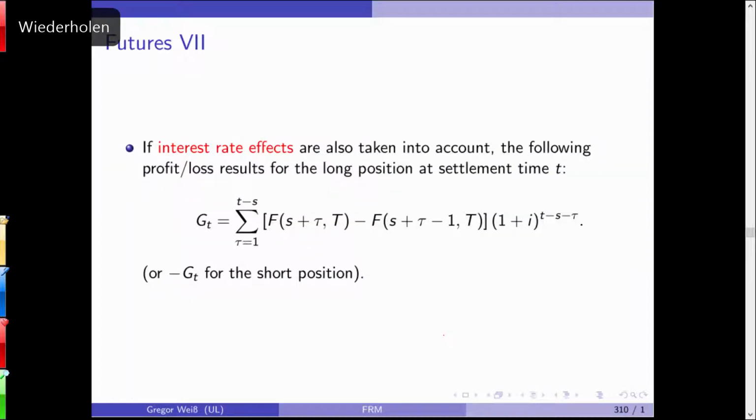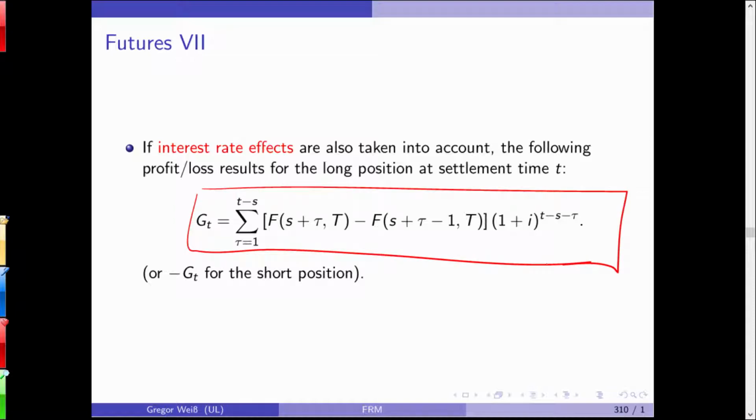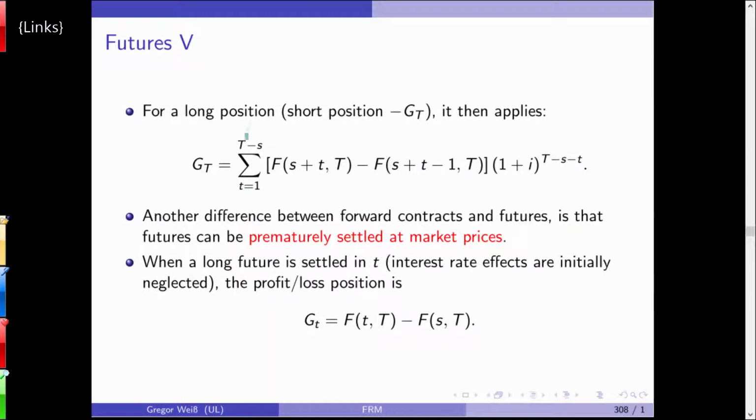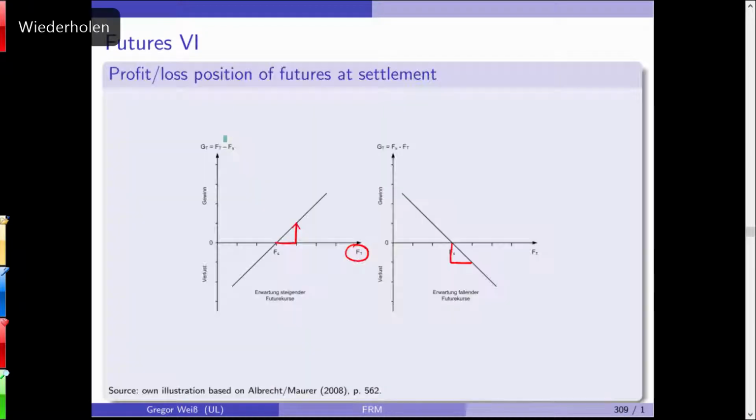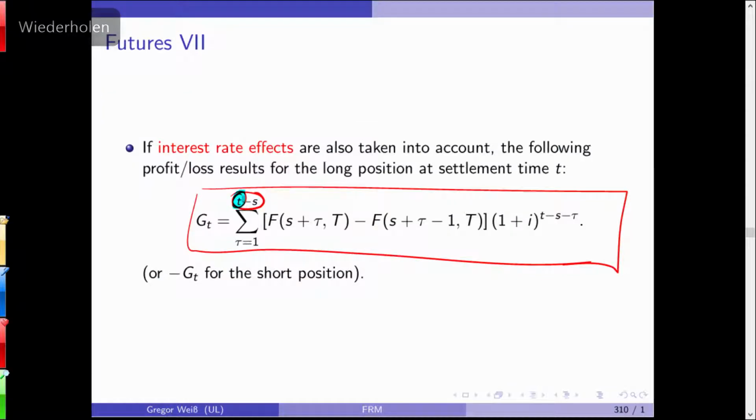Okay. Now, if you take interest rates into consideration, the following profit or loss results for the long position. Again, this is not just the sum of all future payments plus interest until maturity, but it's until settlement date t. You see, this is the difference here. Here we wait until capital T. Here we are settling in t. So this is the difference here.